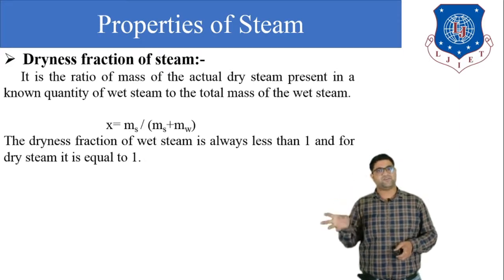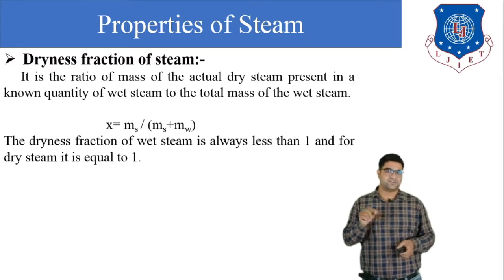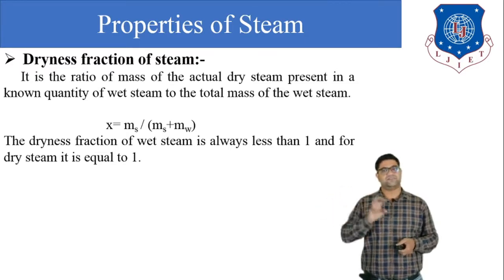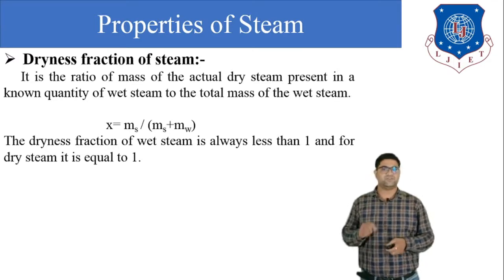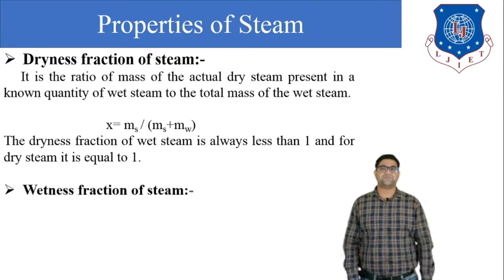And when 100% water is converted into steam, the dryness fraction becomes 1. In between, the dryness fraction varies between 0.1, 0.2, 0.3 up to 1. So this is all about the dryness fraction.